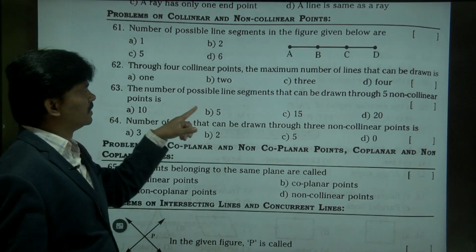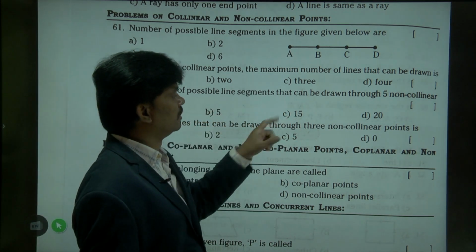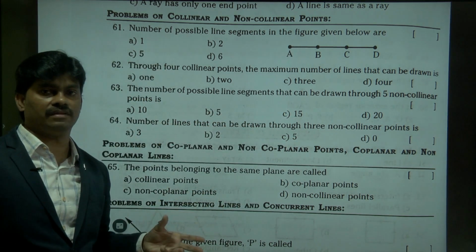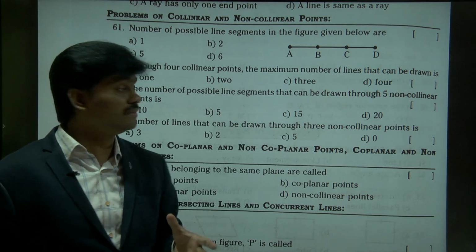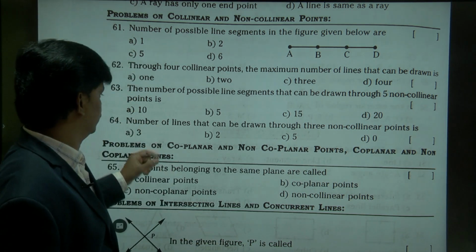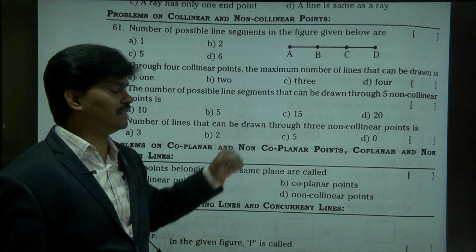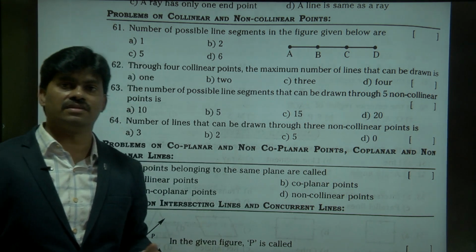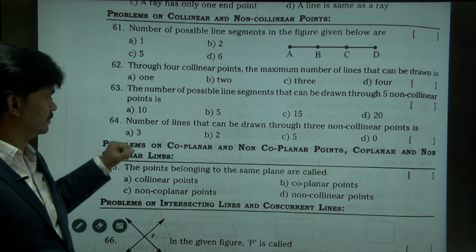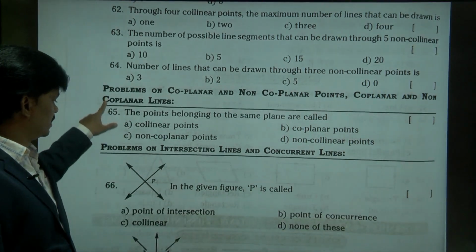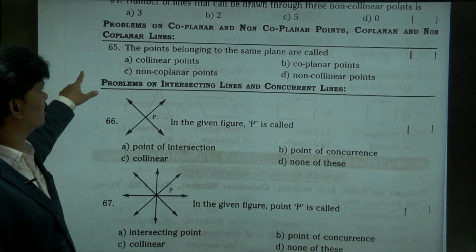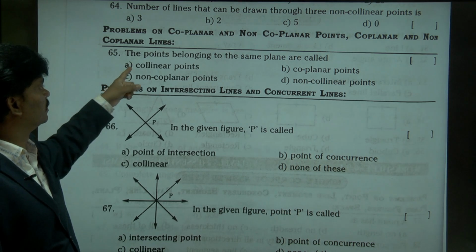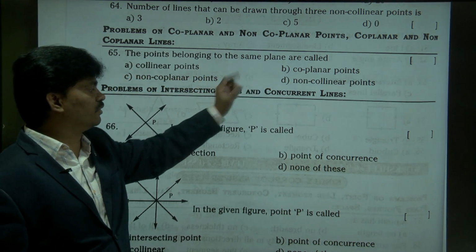The number of possible line segments that can be drawn through 5 non-collinear points. 5 into 5 minus 1, 20 by 2, will go 10. Number of lines that can be drawn from 3 points. 3 into 3 minus 1, 3 into 2 is 6, by 2, 3. Right. Just check this one. This is coplanar or non-coplanar. The points belonging to the same plane are coplanar.